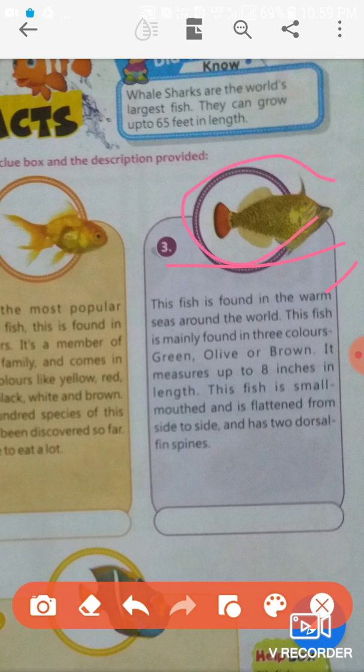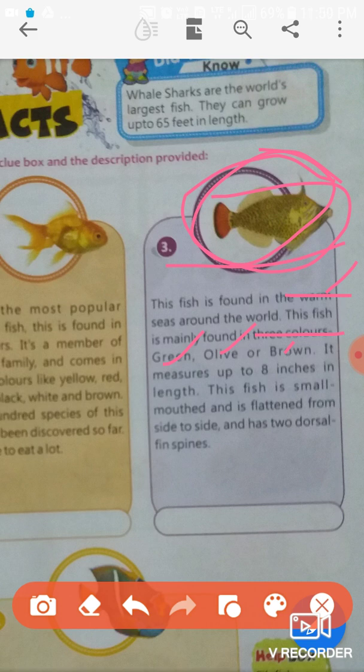Where is this kind of fish found? Warm seas, around the world. This fish is mainly found in 3 colors: green, olive and brown. It measures up to 8 inches. The length of this fish is near about 8 inches.